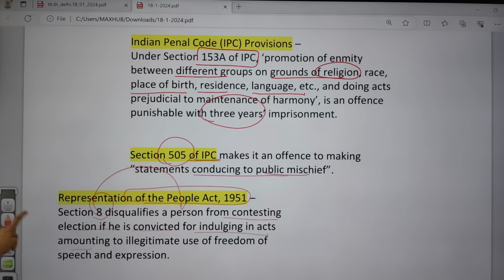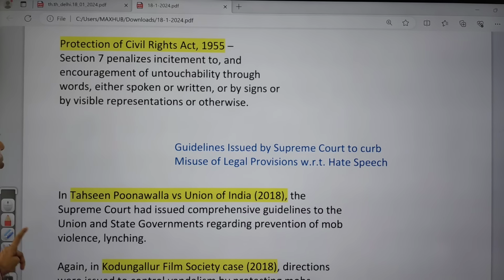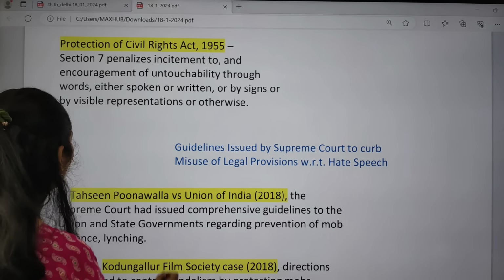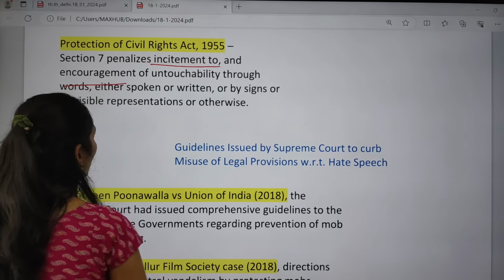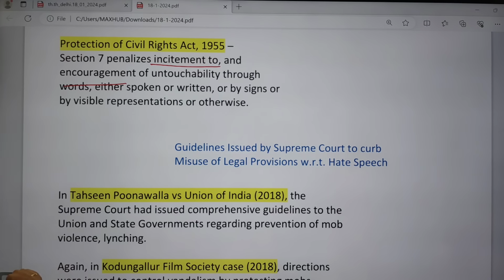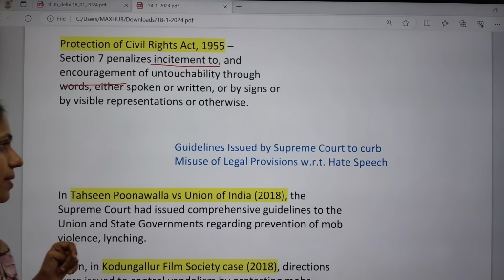And there is also the Protection of Civil Rights Act of 1955. Here we have Section 7, which penalizes incitement to and encouragement of untouchability through words, either spoken or written, or by signs or visible representation, etc. That person will be punished under the Civil Rights Act.